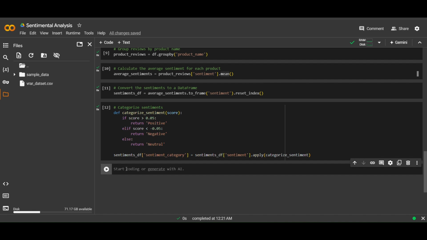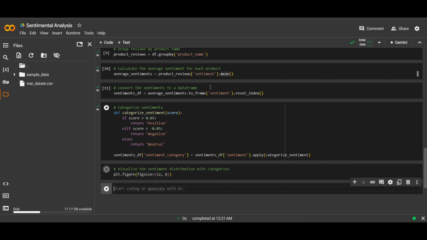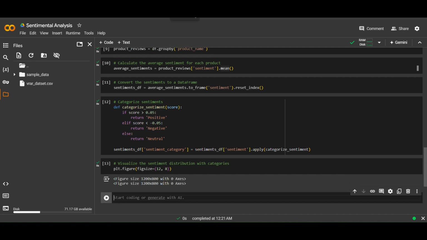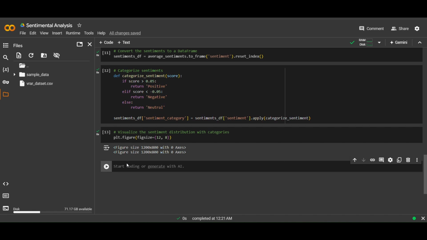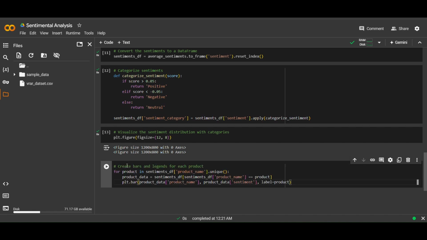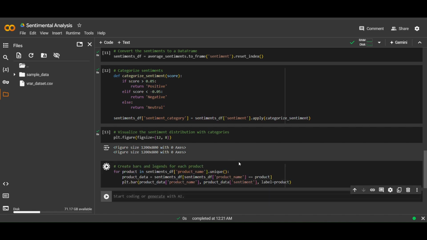Now let's write the code for our visualization. So let's put up the figure size. And now let's put bars and legends for each product.